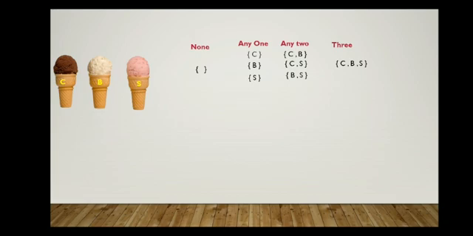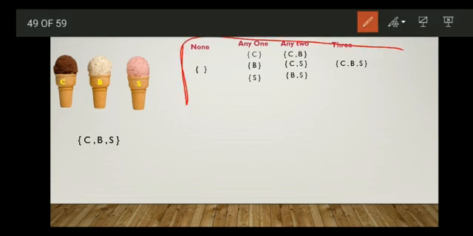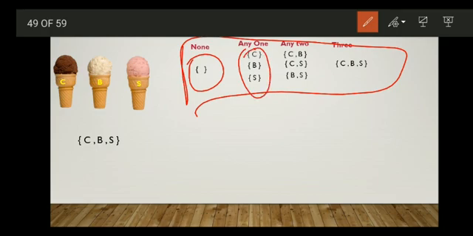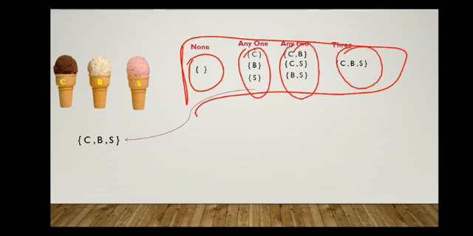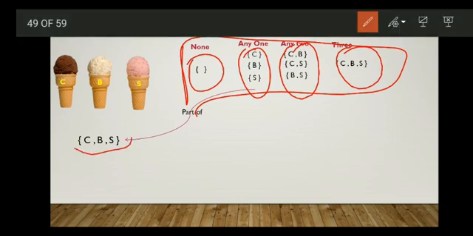So what is our entire set? Our entire set is the collection of flavors in that ice cream parlor. That is chocolate, butterscotch and strawberry. This is our entire set. And all these sets here, which is the right side, all these sets, empty set, this set, this set, this set, all these sets are part of our entire set. Okay, our entire set is this set, the collection of chocolate, butterscotch and strawberry flavors of ice cream.